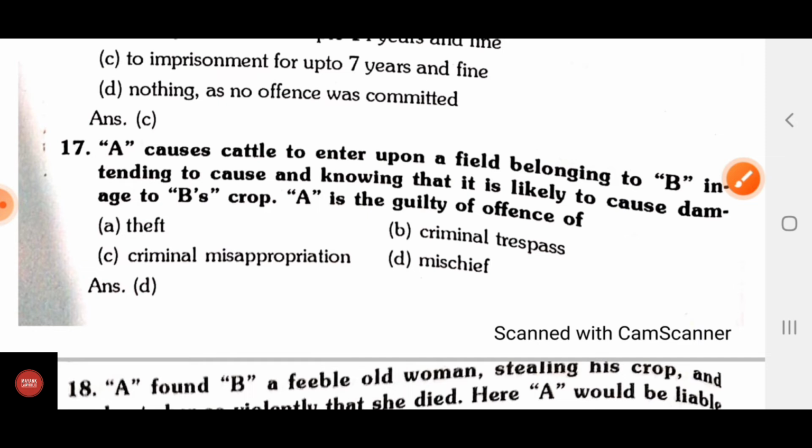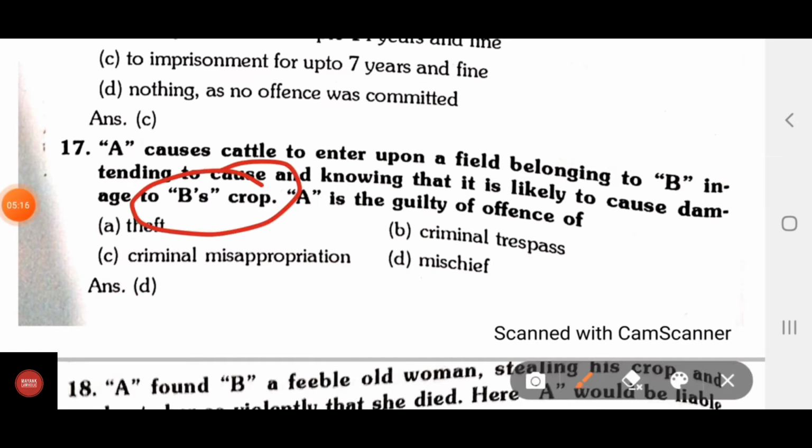Question number 17, A causes cattle to enter upon a field belonging to B, intending to cause, and knowing that it is likely to cause, damage to B's crop. A is guilty of the offense of A, theft; B, criminal trespass; C, criminal misappropriation; D, mischief.